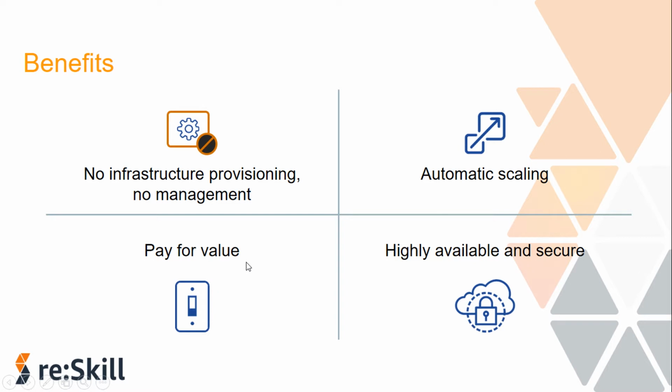Basically, only when there's a request and your compute capacity is being used will you pay for that. It's not like EC2, where your server is running and you have to pay. Serverless services are also highly available and secure because availability and fault tolerance are built in. You don't need to architect for availability because it is built into the service itself.